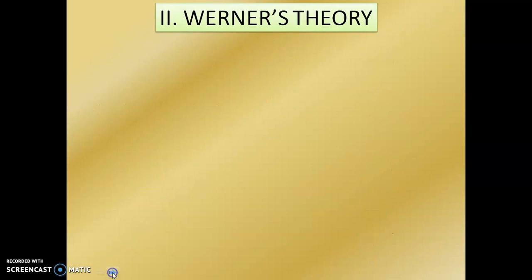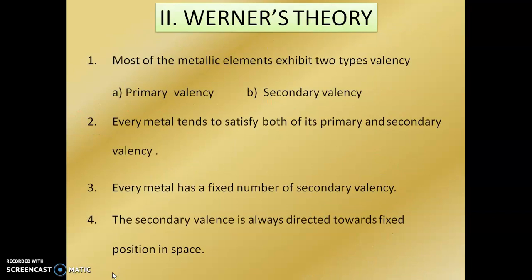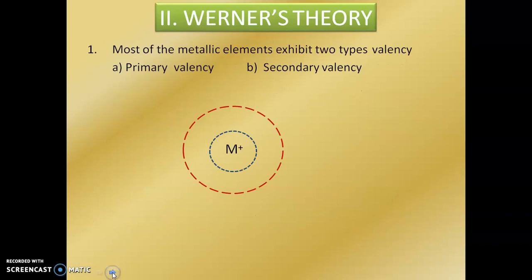Next is Werner's theory. The postulates of Werner's theory are that the metal has two types of valency, primary valency and secondary valency. The metal tends to satisfy both its primary and secondary valency, but the metal has a fixed secondary valency, and the secondary valency is always directed towards a fixed position in space.